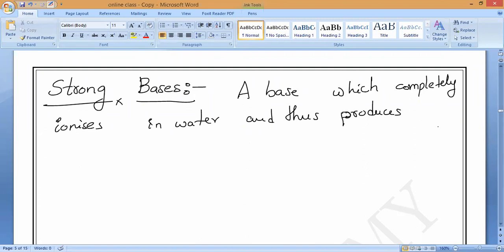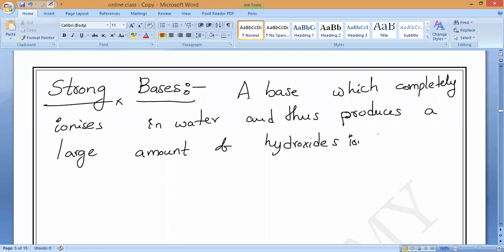OH minus, hydroxide ions. A base that produces a large amount of hydroxide ions, OH minus, is called a strong base.